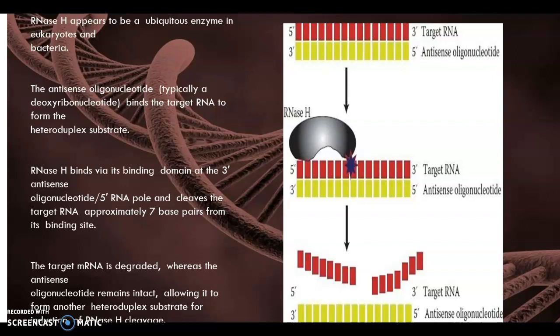This RNase H enzyme comes under the hydrolases, and it is a non-sequence specific endonuclease which cleaves the RNA from the RNA-DNA hybrid only. So when the antisense oligonucleotide binds to the target mRNA, RNase H binds and degrades it, whereas the antisense oligonucleotide remains intact, allowing it to form another heteroduplex substrate for RNase H cleavage.